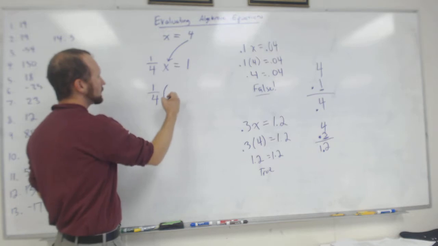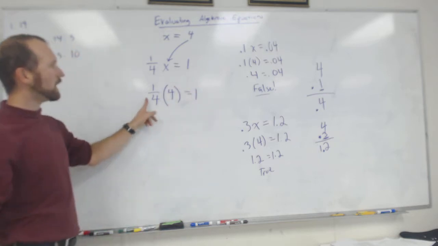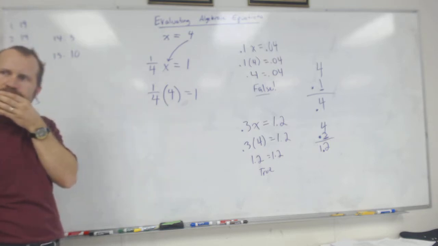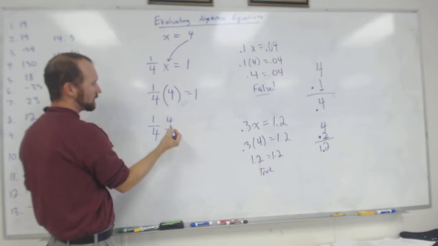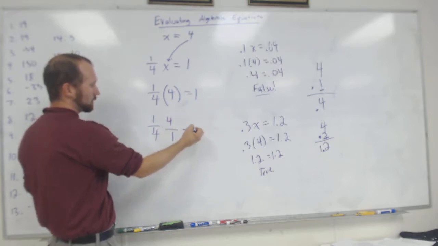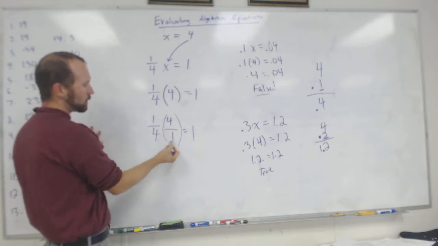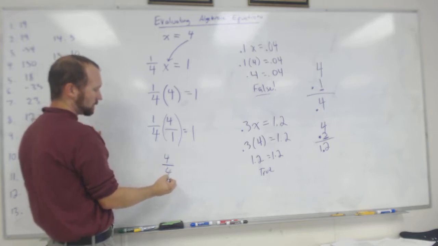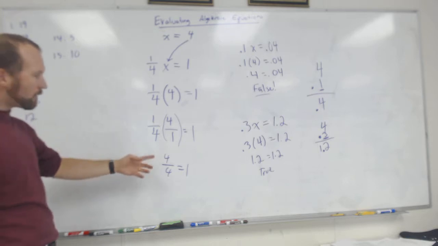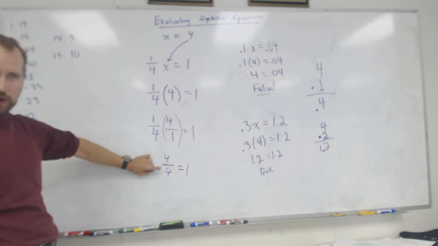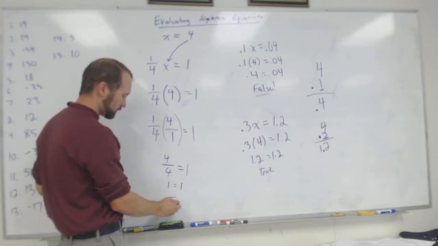So it's 1/4 times 4. How do we multiply a fraction times a number? We think of the number as a fraction, right? We could put parentheses or we could put a times sign. And then we multiply the top, we multiply the bottom. Is that true? Yeah, it's true. 4 divided by 4, remember every fraction is a division problem, is 1. So that is true.